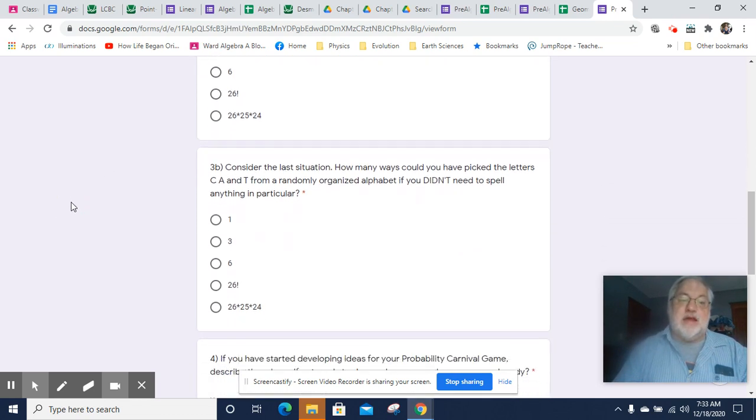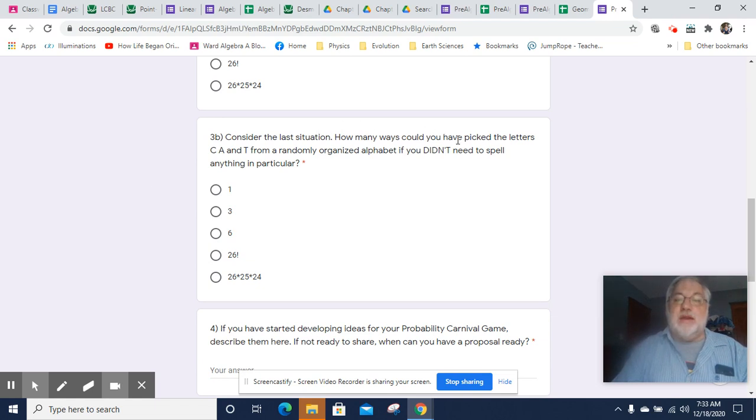Now let's consider that last situation. How many different ways could you have picked the letters C, A, and T from that randomly organized alphabet if you didn't need it to spell anything in particular? So what I'm saying here is there's no order. It could be CAT or CTA, et cetera, et cetera. So what you want to think about is how many different ways could I organize that? So I could have first pulled a C or an A or a T, right? That's the first thing I could have pulled.